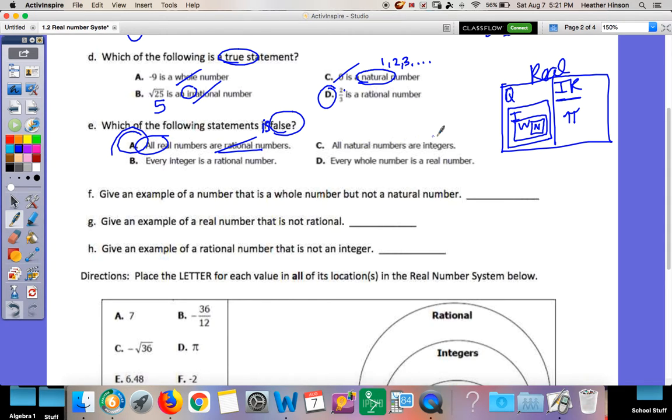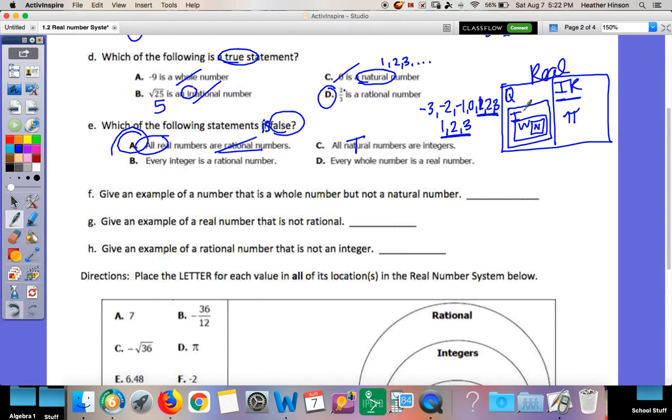Are all natural numbers integers? We got our naturals right here, integers above it, and yes, all of your natural numbers are integers because they are enclosed in the integer box. Remember, integers are -3, -2, -1, 0, 1, 2, 3 forever. Natural numbers start at 1, 2, 3, and go on forever. So all of those natural numbers are also on the integer number line. So that is true. Is every integer a rational number?